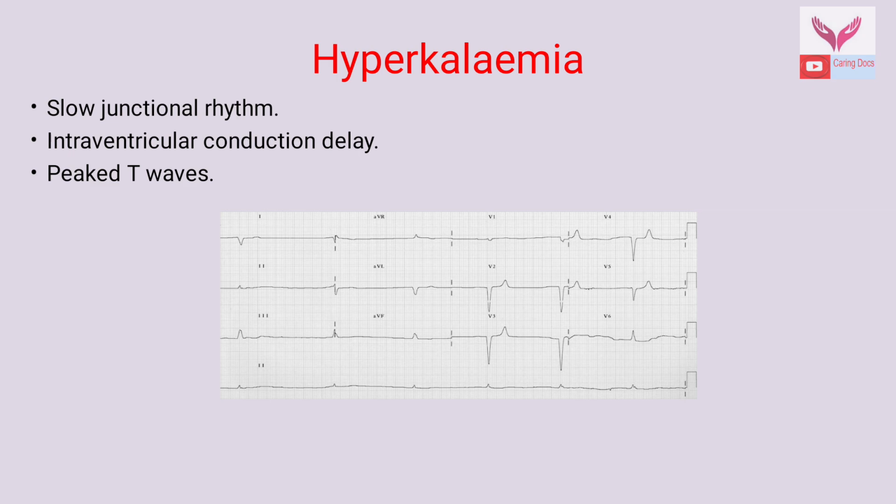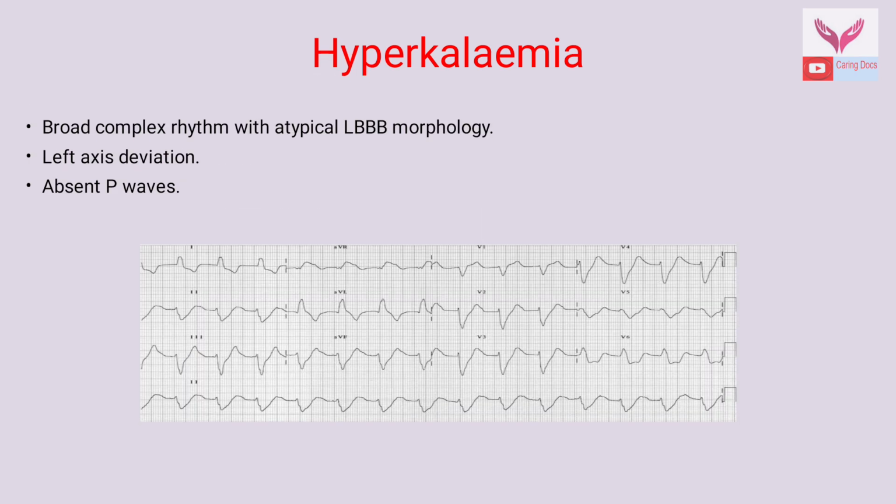Here in this hyperkalemic ECG, the patient has slow junctional rhythm, intraventricular conduction delay, and peaked T waves. Again, this ECG shows broad complex rhythm with atypical LBB morphology. We can see left axis deviation and absent P waves.